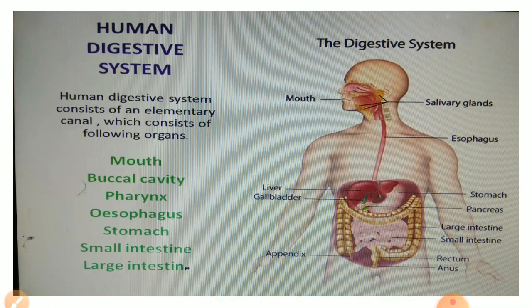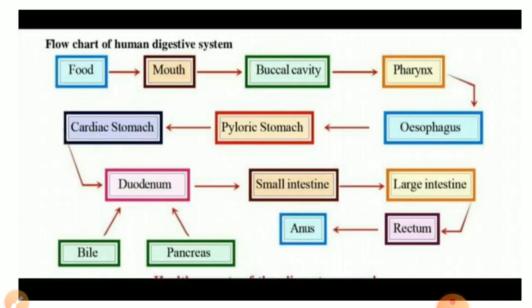So in the next slide, you can see the pathway, how food enters and moves in the alimentary canal. First, we intake the food through the mouth, then it reaches the buccal cavity, then pharynx, then esophagus. In the esophagus, specific movements, that is peristaltic movement, occur, which send the food to the stomach. Then from the stomach it enters the duodenum, that is the first part of the small intestine. Then to the large intestine, from the large intestine to the rectum, and then the anus.